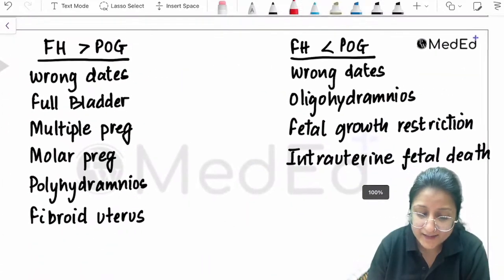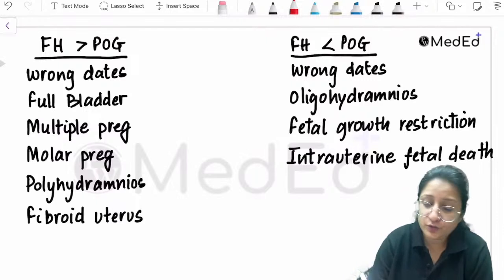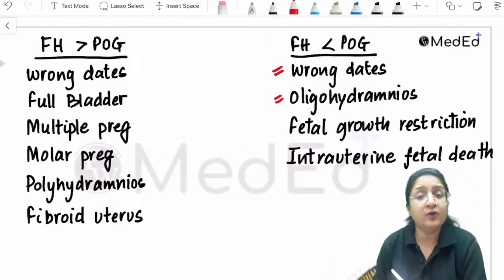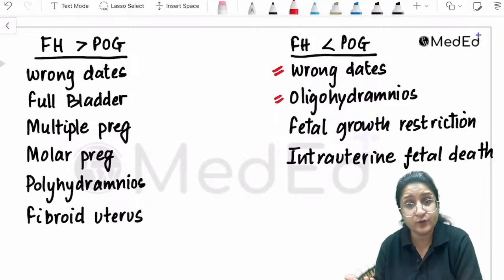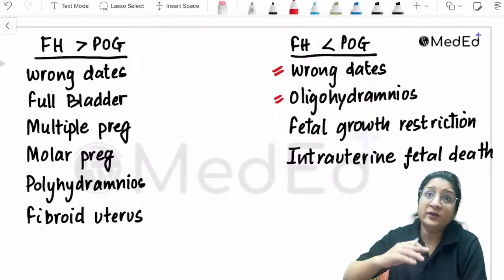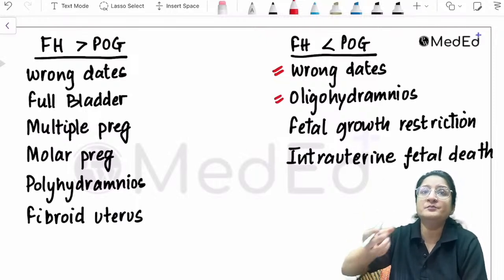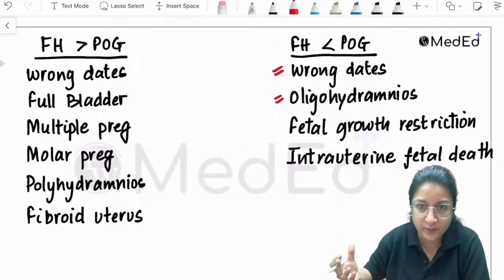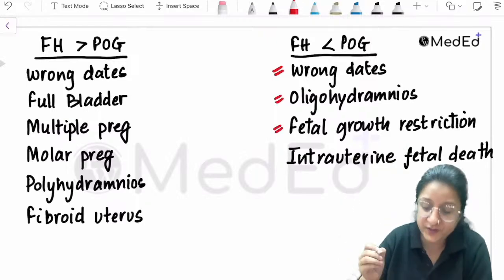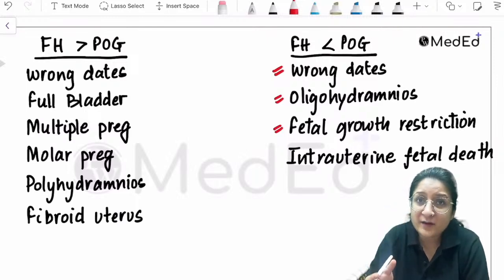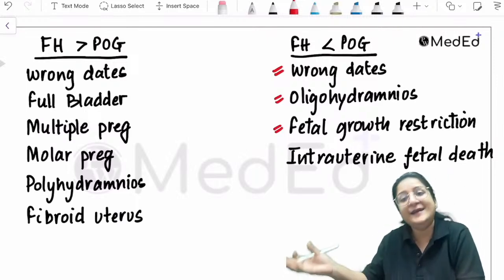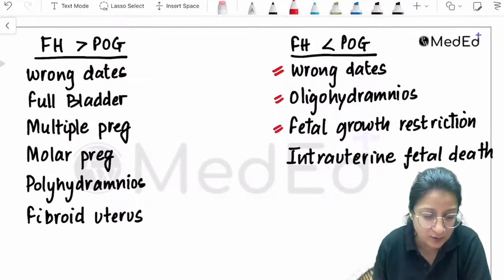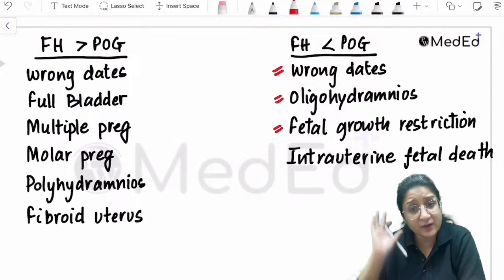If your fundal height is less than the period of gestation, she could have wrong dates. She could have oligohydramnios, a decreased amount of amniotic fluid. She could have oligohydramnios because of some or the other reason; we have a whole lot of causes which lead to oligohydramnios. She could have fetal growth restriction. She could have a decreased amount of amniotic fluid because she has had leaking and all the liquor has already leaked out. That is why we took the history of leaking also.